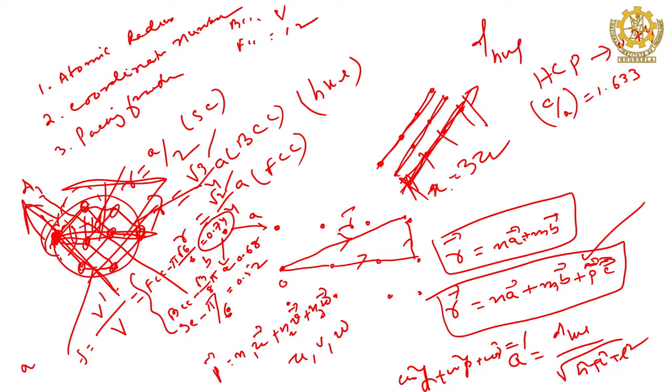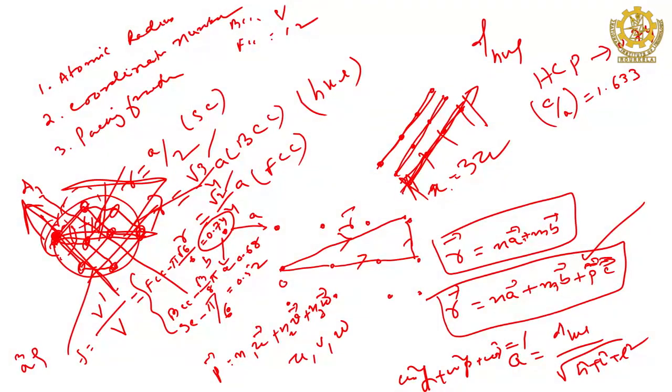So, how to get the mass of the unit cell? One way, and another way in terms of Avogadro's number. One is right: you can say it is a cube times rho, where rho is the density, that tells you the mass of the unit cell, right. But the other way, in terms of Avogadro's number, what is the unit cell mass?